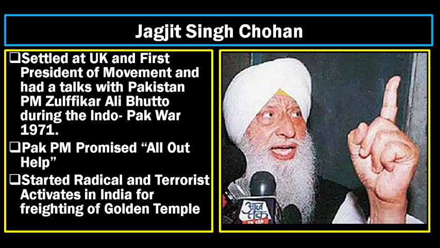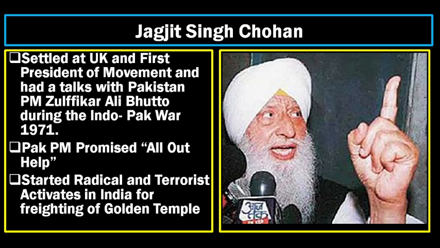He felt that India would lose the war in 1971 and Pakistan would win, and Pakistan would help create Khalistan. Even Pakistan's Prime Minister Bhutto promised that they would definitely help. But in the end, the story was completely different. India won the war, Pakistan lost, and he had no choice left.